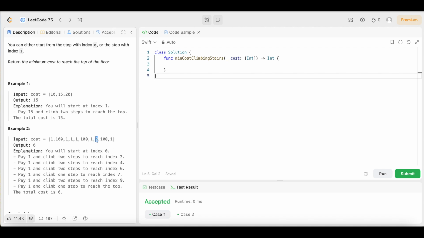So now we pay this dollar. We could take 1 step and have to pay $100, or we could take 2 steps and pay $1. And since we're trying to pay the least amount of money, we're going to take 2 steps, so we land and only have to pay $1 more, and now we just pay this $1, and then we're at the top of the staircase.